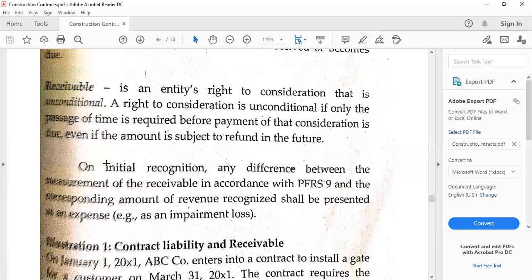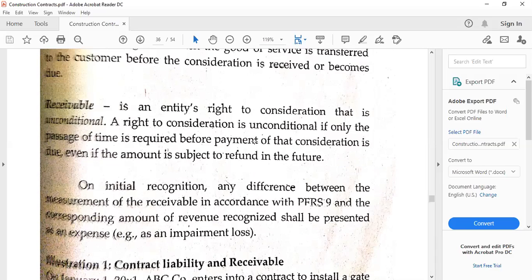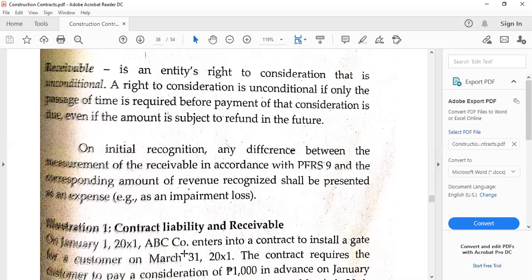Whereas for the receivable, this is really when there is no conditional right, or there is an unconditional right. It is unconditional if only the passage of time is required before payment of that consideration is due. So for example, let's say this is to be paid or collected after 30 days. So 30 days is clearly a passage of time. Therefore, that would not have impact as to the debit to a receivable, either an accounts receivable or a notes receivable.